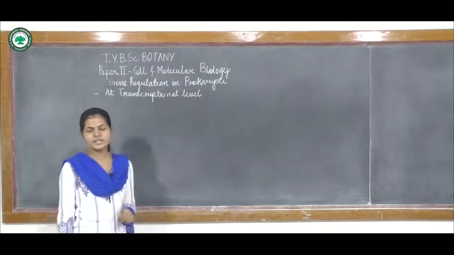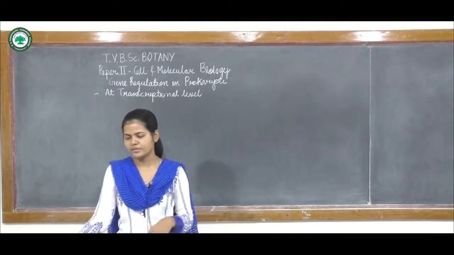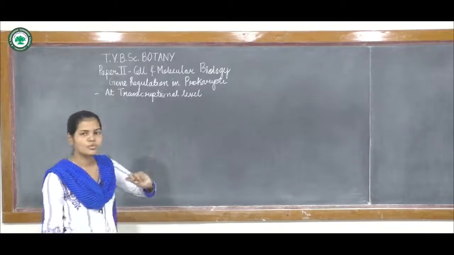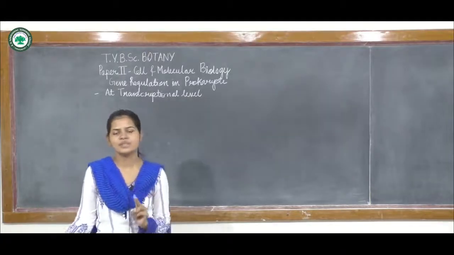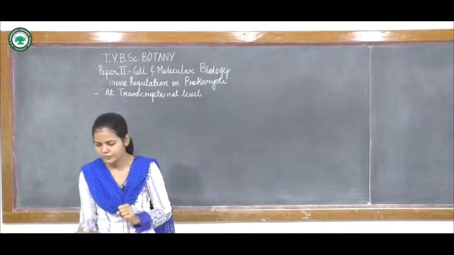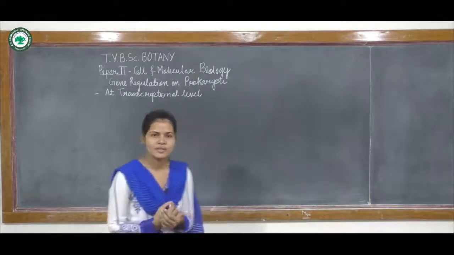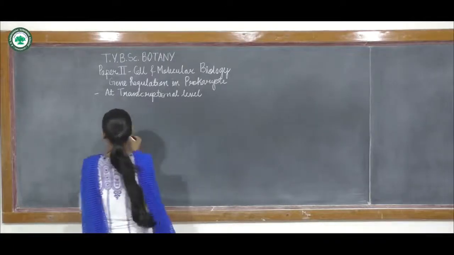At the transcription level, there are two ways by which gene regulation takes place. First is the negatively regulated system and next is the positively regulated system.